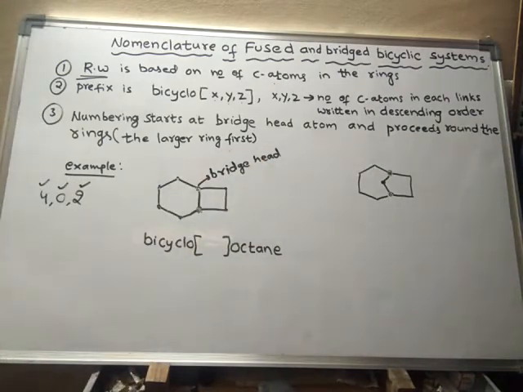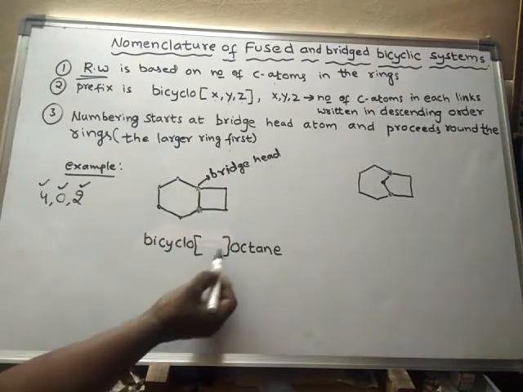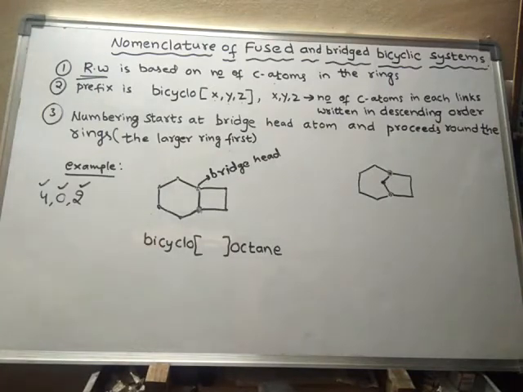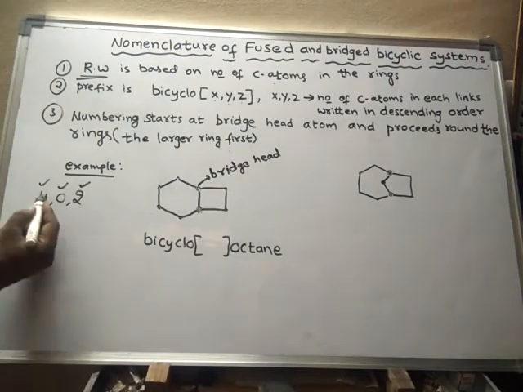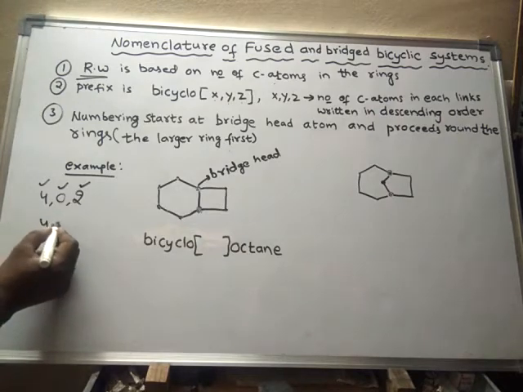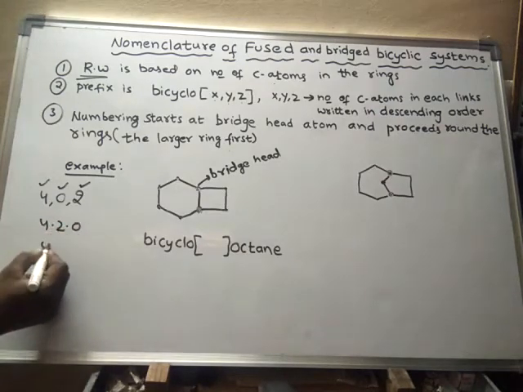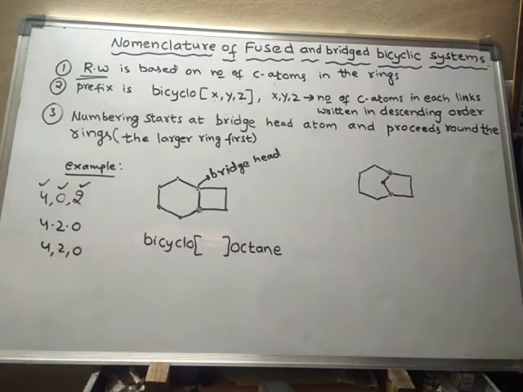So now we have to write the links in the bracket. The links means the number of atoms in each link. So we have to write this one in descending order. What is the descending order? 4, 2, 0.